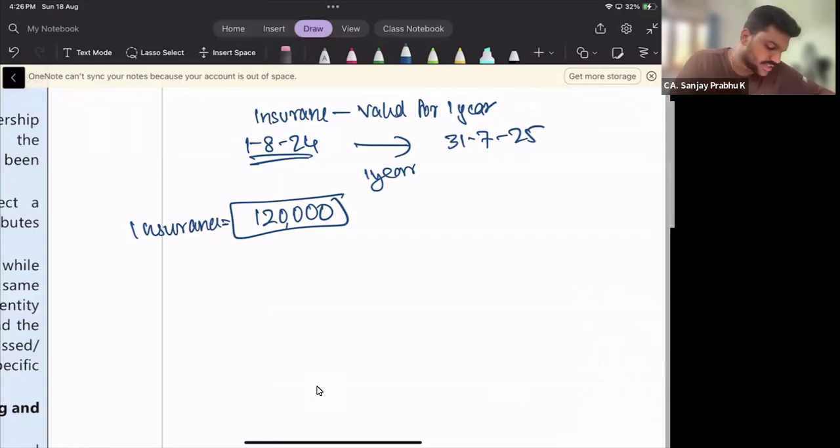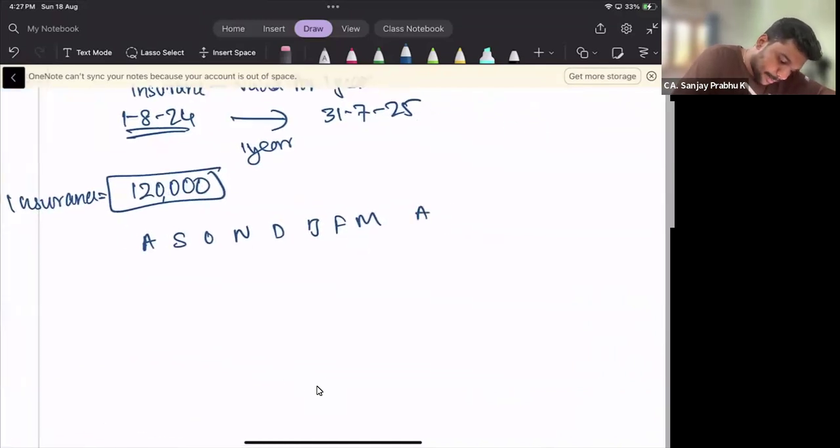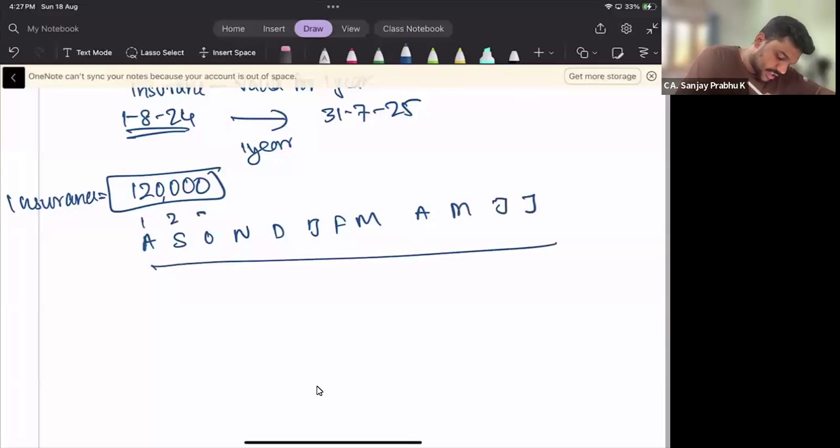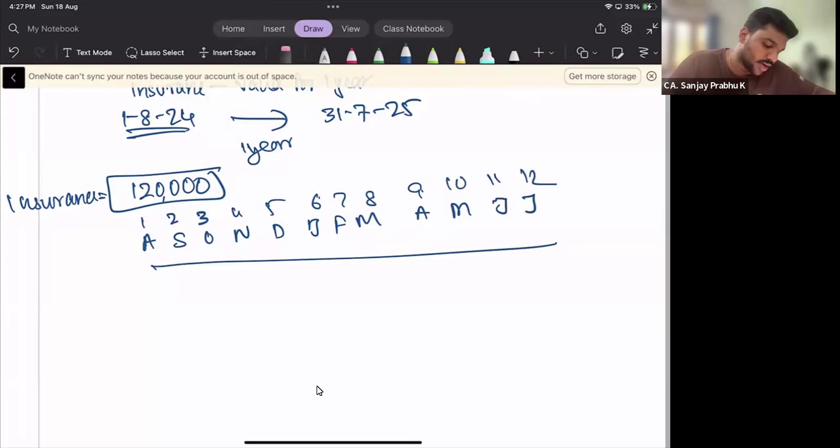But what you have to understand is: August, September, October, November, December, Jan, Feb, March. Then next April, May, June, July. Up to here is 1 year. Second, third month, fourth month, fifth month, sixth month, 7, 8, 9, 10, 11, 12 months. For 1 year, we have made the payment of 1,20,000.